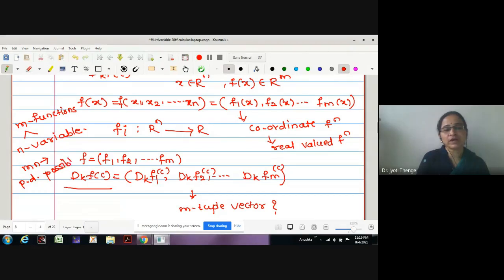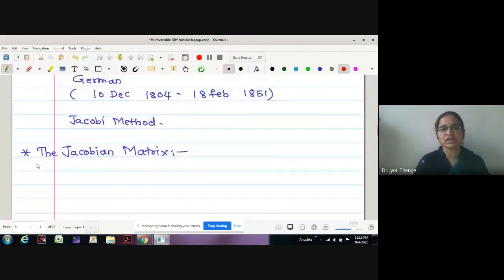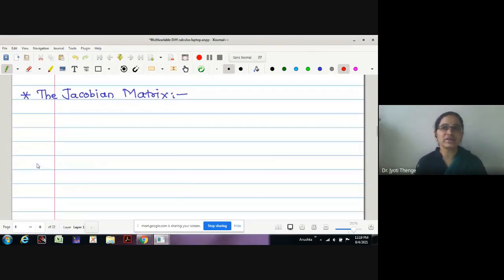Therefore, if I want to write down the total derivative of the given function, we have to include all these mn partial derivatives. And we know whenever we have mn numbers in our hand, the systematic arrangement to give those mn numbers is a matrix. You should give this in m rows and n columns, or n rows and m columns. Therefore, Jacobi has used this matrix method in order to define the total derivative of the given function. And that's why this is called the Jacobian matrix. Let us see in detail.